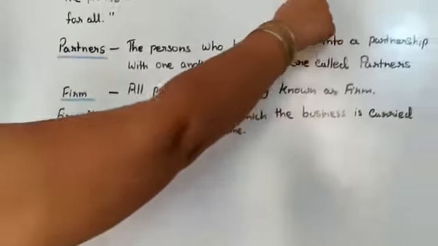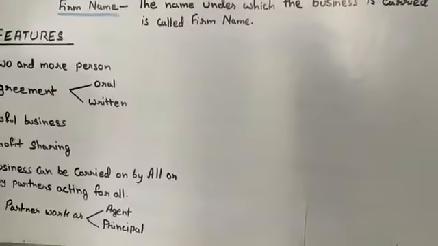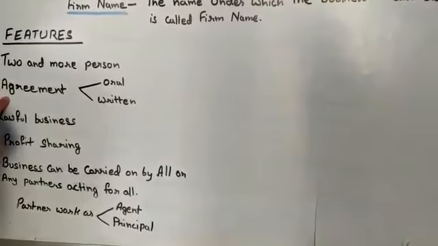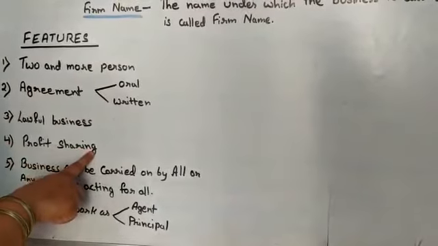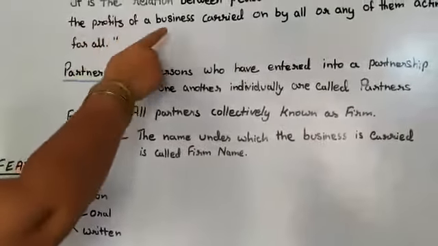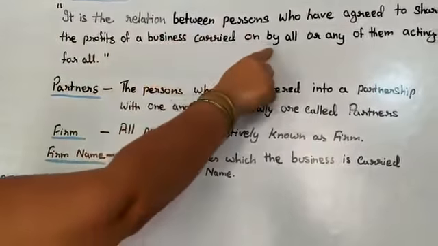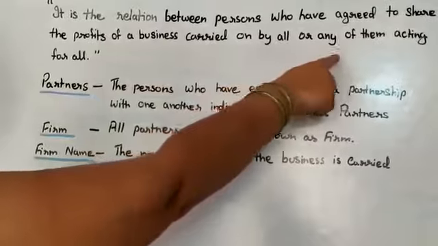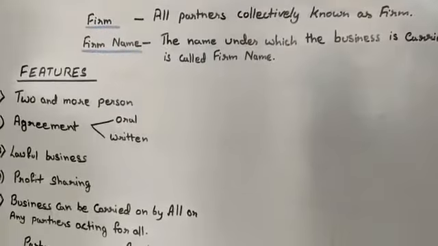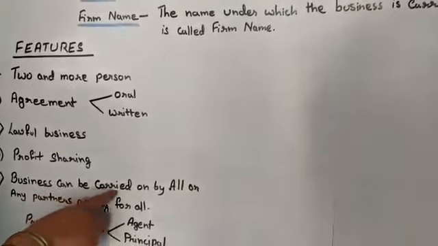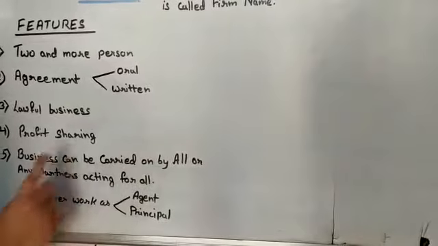Then, who have agreed to share the profit, means the agreement is related to profit sharing. Of a business carried on by all or any of them acting for all. This is the last feature, that business can be carried on by all or any partner acting for all.